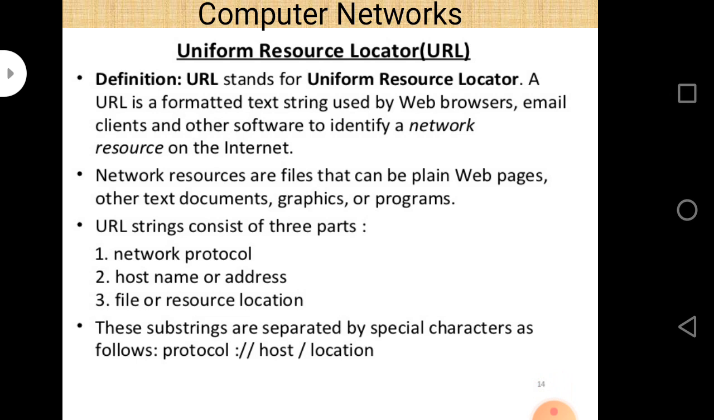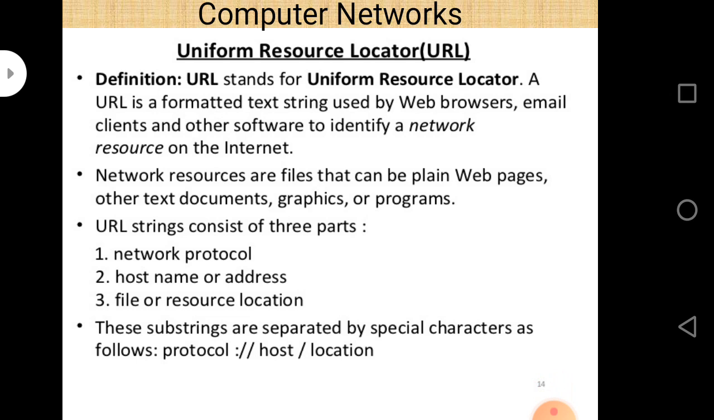URL basically stands for Uniform Resource Locator, and a URL is a formatted text string used by web browsers, email clients, and other software to identify a network resource on the network. And network resources are files that can be plain web pages, other text documents, graphics, or programs. A URL string consists of three parts.